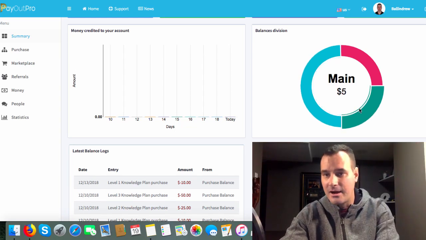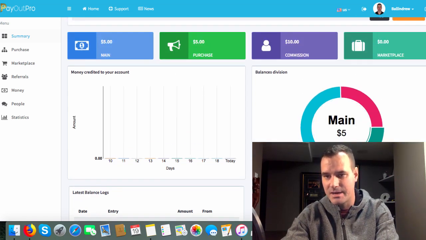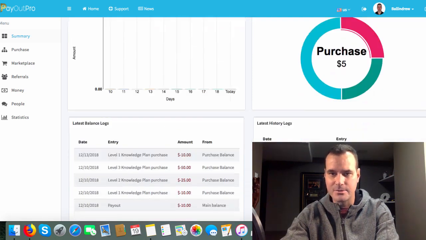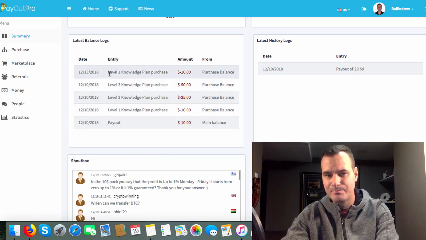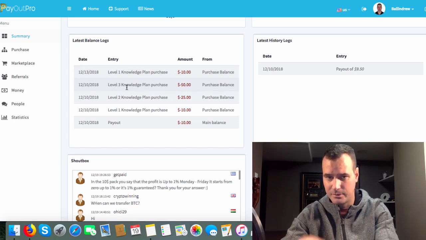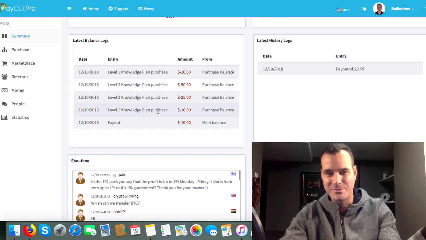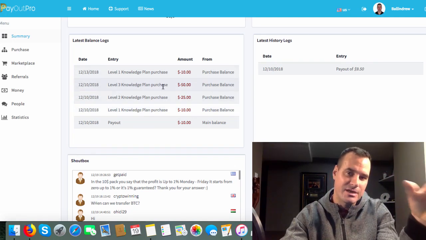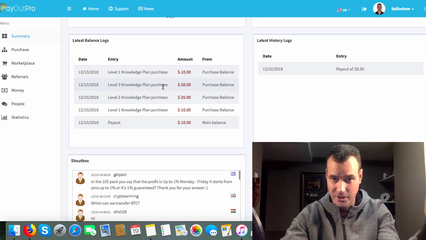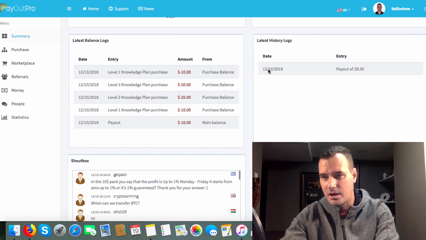Okay, so that's that. Over here you can see, it's just another way to look at these balances up here: your purchase, your commissions, your main, and I believe your marketplace is on there as well. Down here you can see just what you've purchased in the system. Like, for instance, I've purchased a level 1 knowledge plan, level 3 knowledge plan, level 2 knowledge plan, and another level 1 knowledge plan. Guys, I've purchased all 3 there just to show on the screen, but as a member, you can't do that. As I said before, you have to start off at the $10 level and work your way up through the levels, okay?